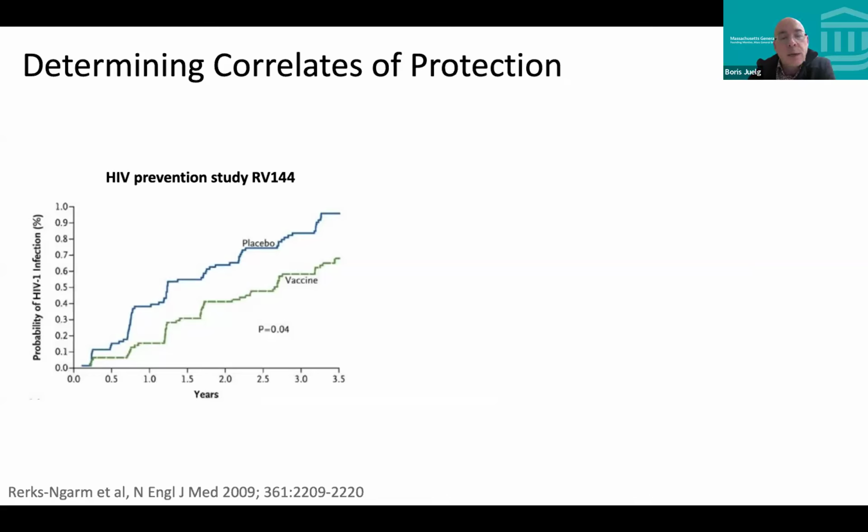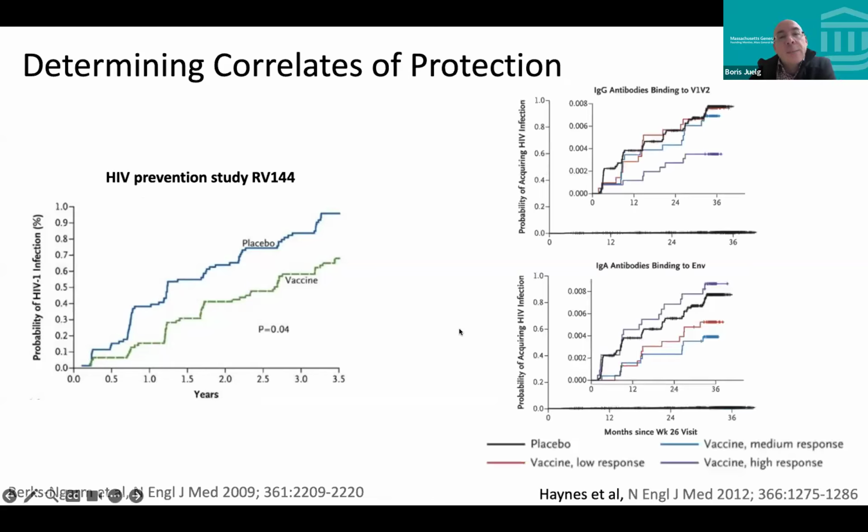There was one HIV vaccine study, RV144, that had a modest but significant effect in terms of protection, as you can see here. And then the sub-analysis really showed that certain immune markers were enriched in people that either were protected or were more at risk of getting infected, had to do with certain IgG antibodies and IgA antibodies and certain Ig-mediated functionalities. I don't want to go into detail, but these are the correlates that you can then look for after you have these large data sets.